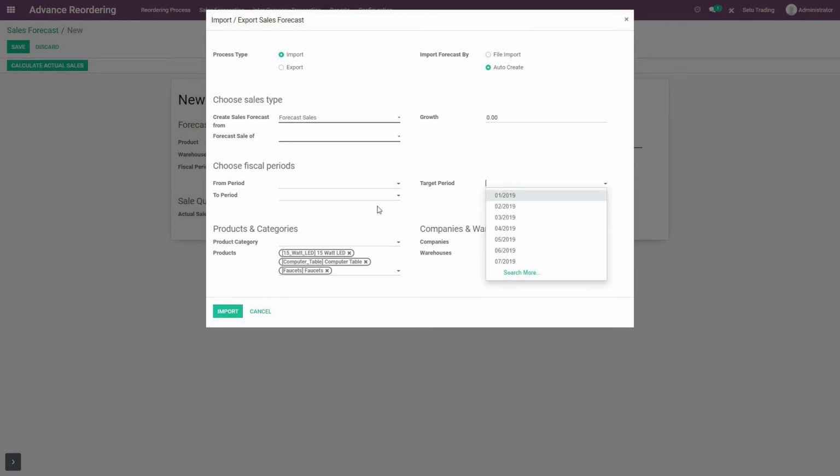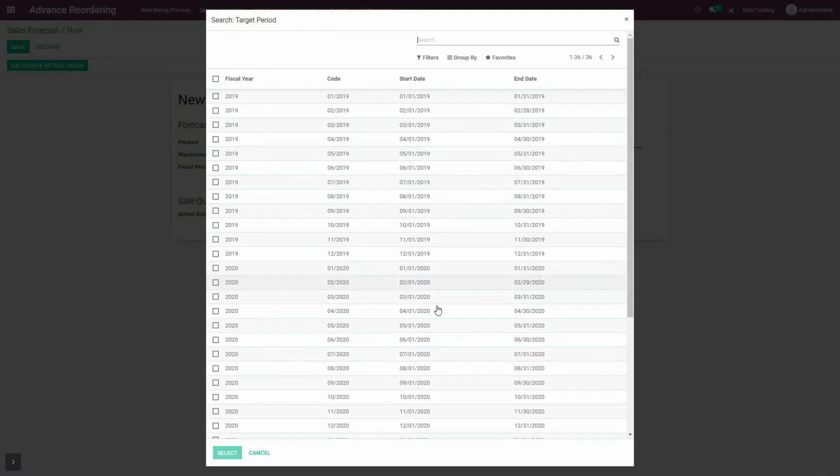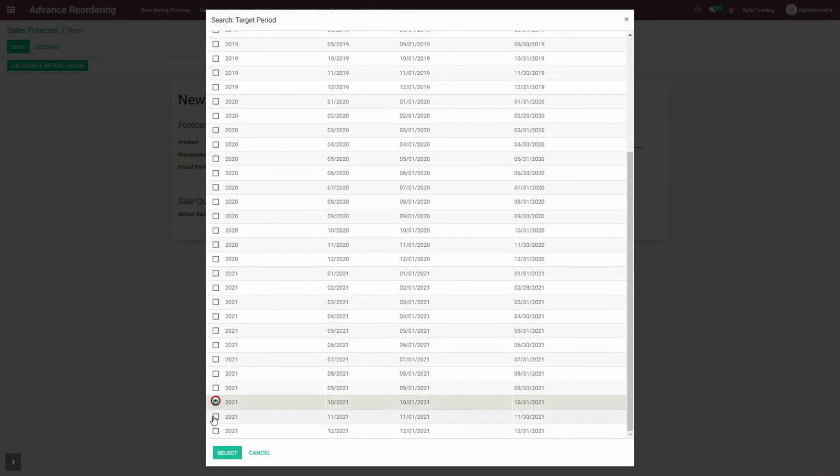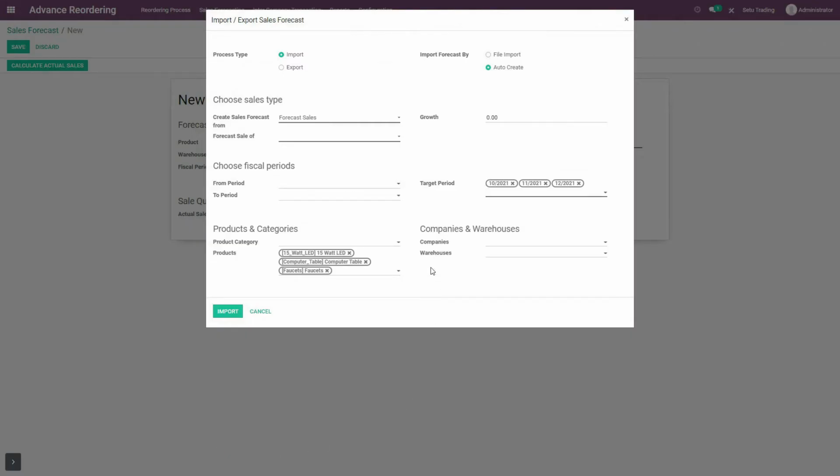So I will choose over here in target period October, November and December months of the year 2021. So forecast quantity of these products individually for all these months, that is October, November and December months of 2021, will be calculated using the forecast sales method. What this method, forecast sales, will do is use previous forecast quantity values of these products and calculate forecast quantity for these upcoming months.